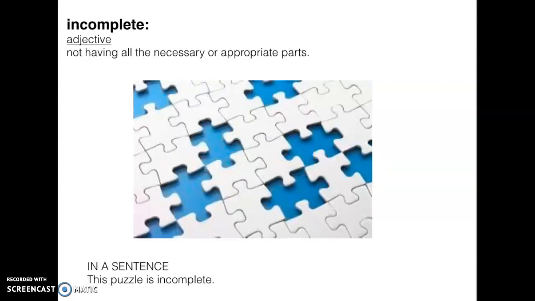Incomplete is an adjective, not having all the necessary or appropriate parts. In a sentence, this puzzle is incomplete. Sometimes when you're working and you skip over some of the questions and you turn in your work, that work would be incomplete because you did not complete all of it.